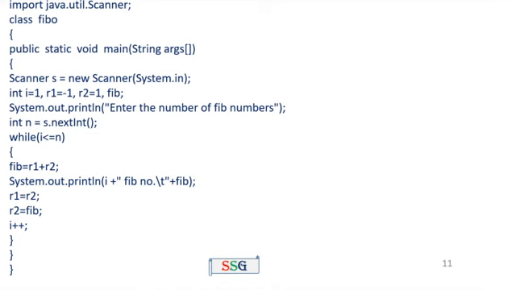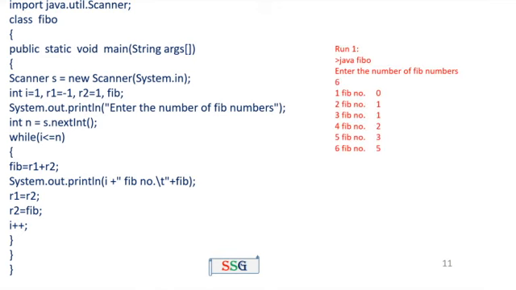So i plus plus. Now the i value equals 2. 2 less than or equal to 5, again the condition is true, and the statements will be executed. The while loop will be executed 5 times. If n equal to 5, it will be executed 5 times. For example, n equal to 3 means the same loop will be executed 3 times.